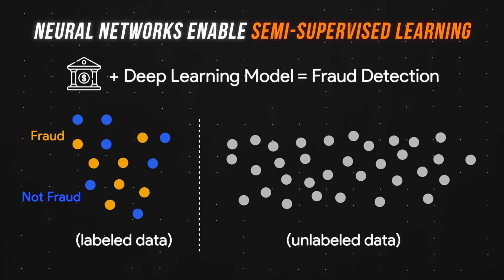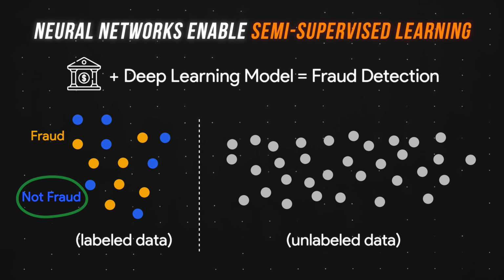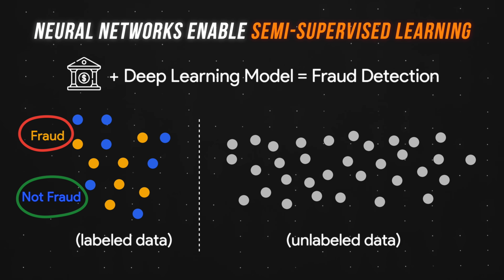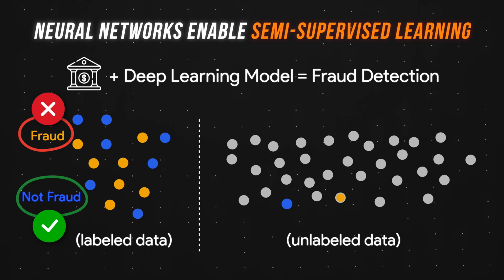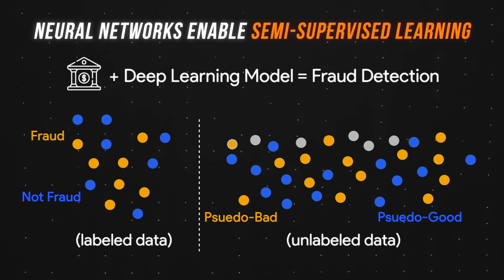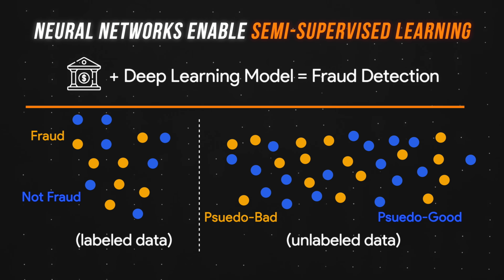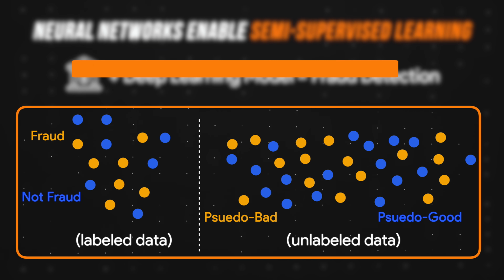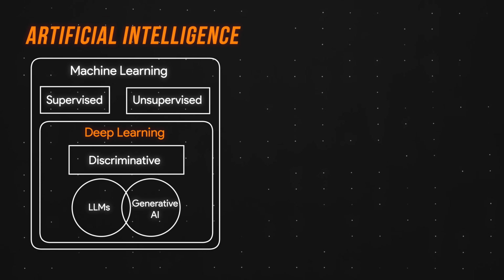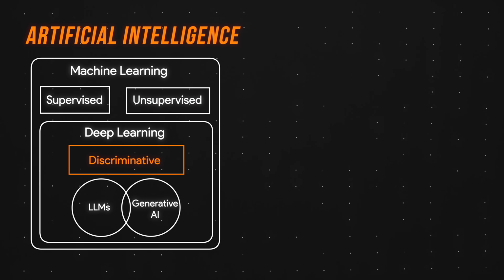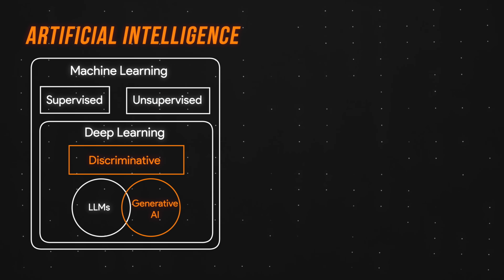The magic happens when the deep learning model uses the 5% of labeled data to learn the basic concepts of the task. Okay, these transactions are good and these are bad. Okay, apply those learnings to the remaining 95% of unlabeled data, and using this new aggregate data set, the model makes predictions for future transactions. That's pretty cool. And we're not done because deep learning can be divided into two types: discriminative and generative models.